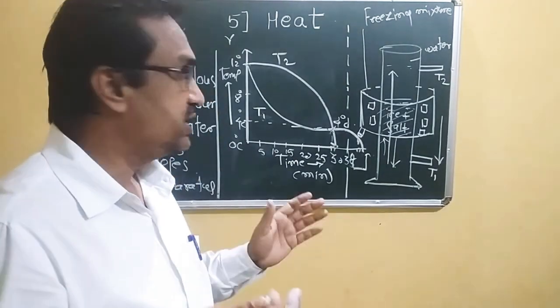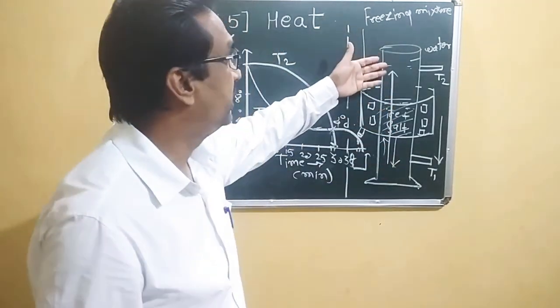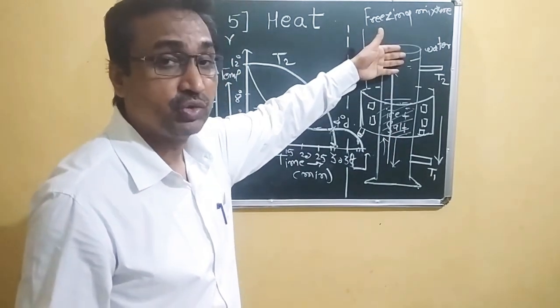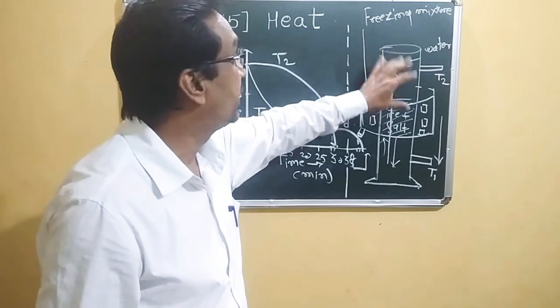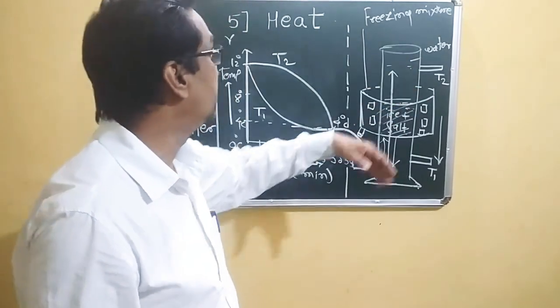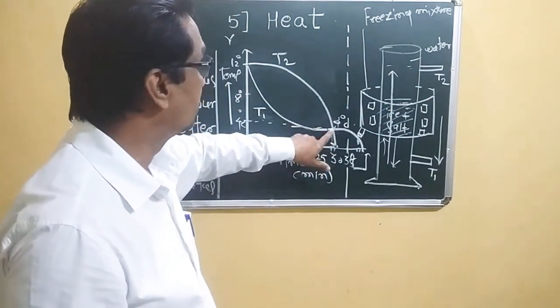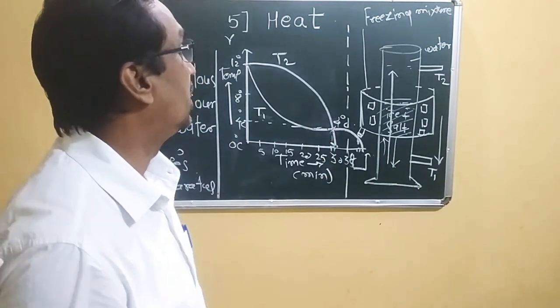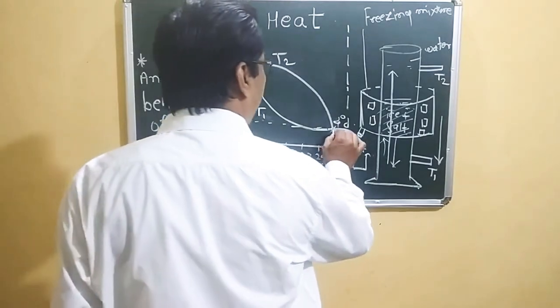Volume increases, density decreases, and it floats towards the upper surface, so that the temperature of the upper portion decreases. This shows in thermometer T2, where the temperature decreases.